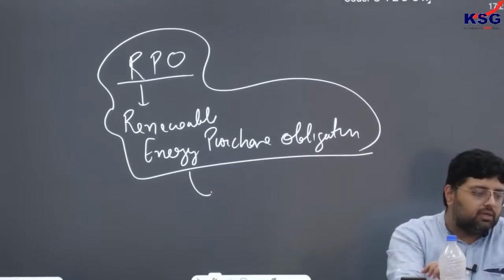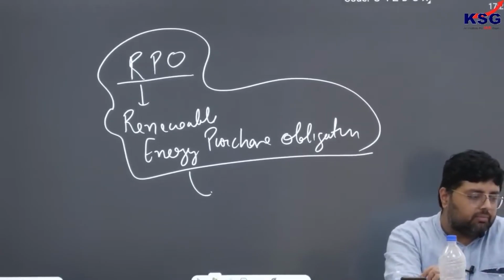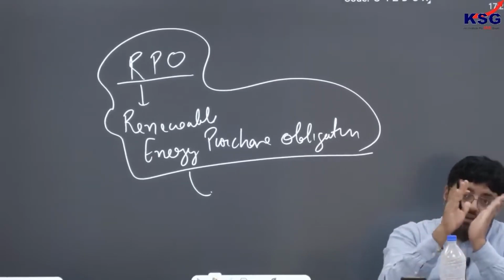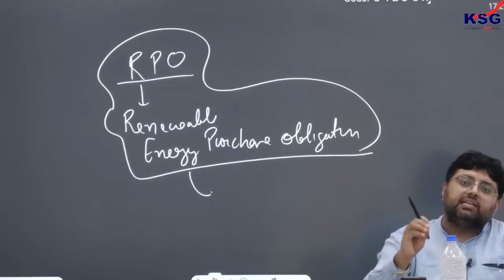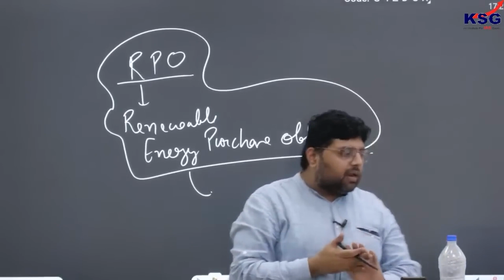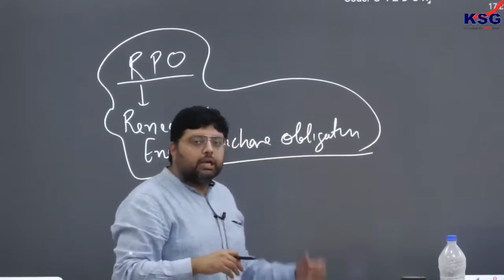So it is an obligation on them to purchase renewable energy. RPO is one of the mechanisms by which state electricity regulatory commissions oblige entities to purchase renewable energy.